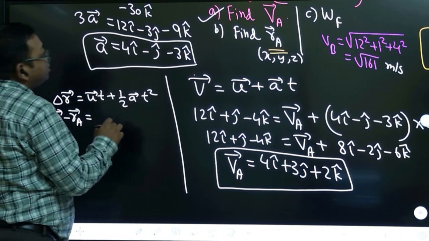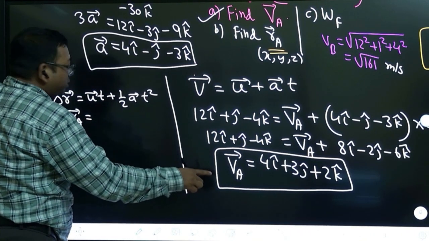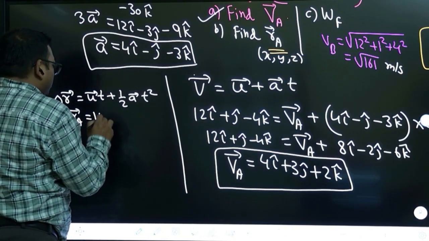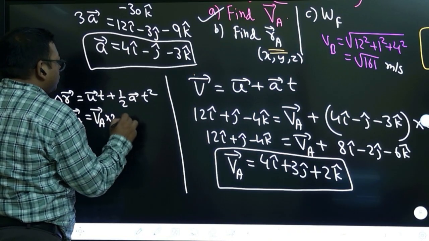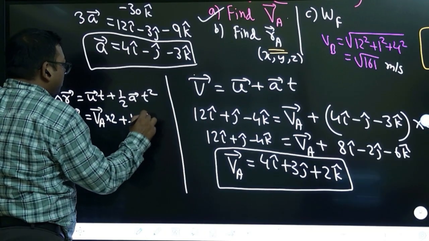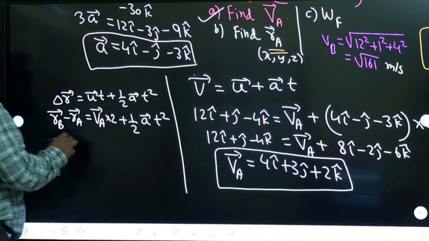And u vector we have calculated. u vector means velocity of A. So velocity of A vector into t, t is 2 here, right? t is 2, plus half acceleration vector into t square. Okay, so now we can calculate.